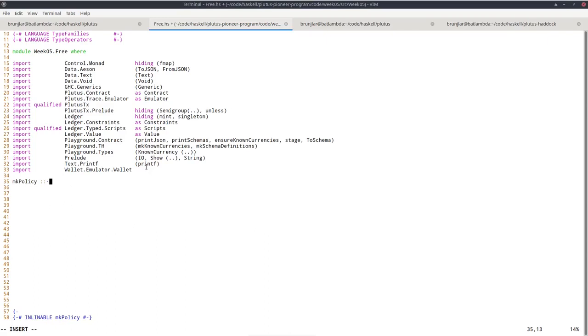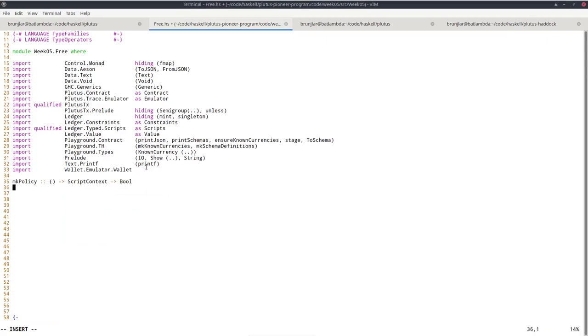So a validator takes the datum, the redeemer, and the context. And as I explained, there is no datum for a policy, so we just have redeemer and context. And for this simple one as redeemer, we can use just unit. And then ScriptContext as before, and again Bool.